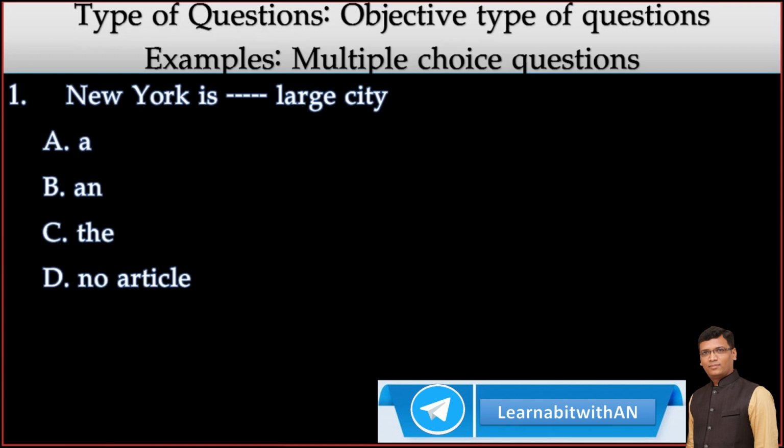New York is blank city. A grammatical question can also be asked. For one of a group of something, you should use A. Ramesh Bhai is a doctor. In the same way, New York is a large city, right? You are saying that it is one of the larger group.